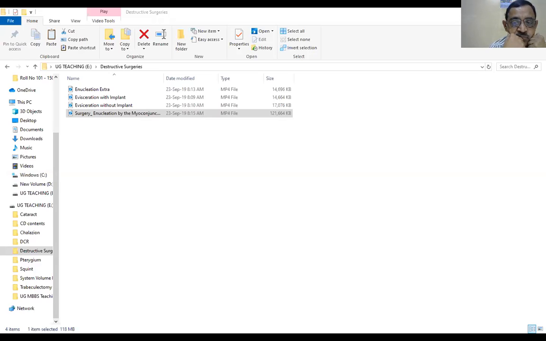Enucleation by the myoconjunctival technique using a silicone implant provides a safe and cost-effective alternative procedure with prosthesis motility comparable to biointegrable implants while minimizing the complications. The surgery is usually performed under general anesthesia.